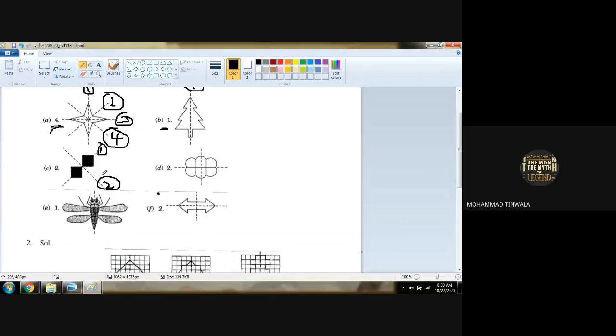Then this shape, 1 line is possible horizontally and the other line is possible vertically. So 2 lines of symmetry here. In this butterfly, can I say only 1 line of symmetry is possible? Some figures are such that only one line is possible. This arrow, horizontal and vertical, both are possible. So 2 lines of symmetry in this. Got it, boys? Any doubt with this?